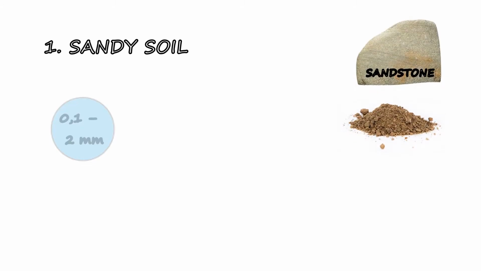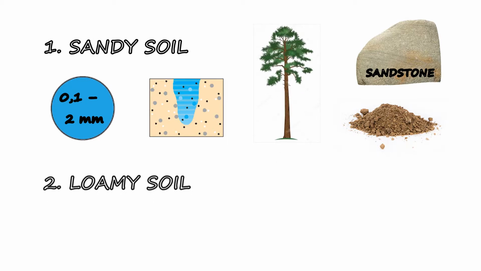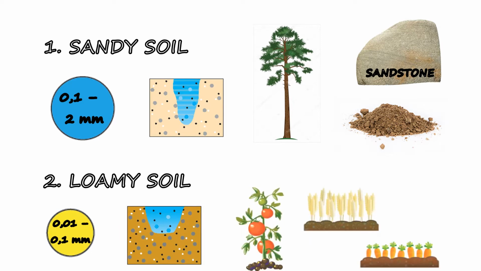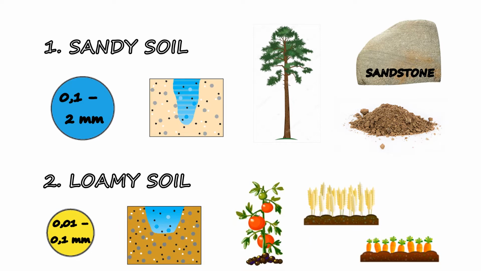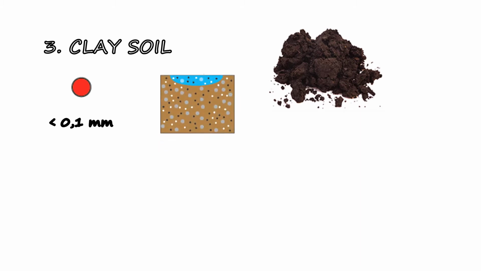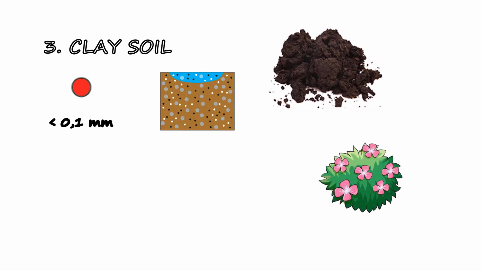Sandy soils are found on sandstones and they have bigger grains, so they are well permeable for water and air. Conifers prosper on these soils. Loamy soils are found in lowlands and they have medium-sized grains. Loamy soils are used in agriculture and various agricultural crops are grown and prosper on them. Clay soils have the smallest grains of all. They are almost impermeable for water and air, and in agriculture they are almost unused. But, for example, ornamental trees prosper on them.